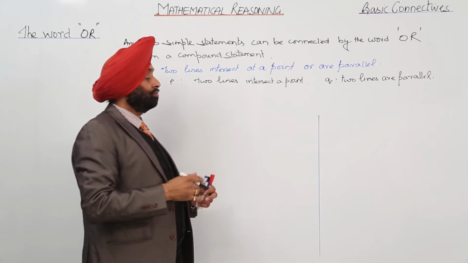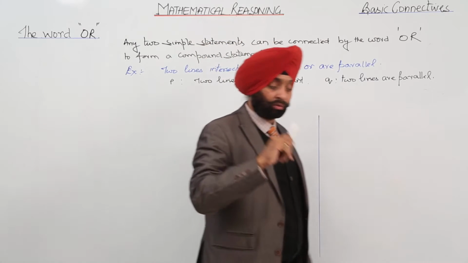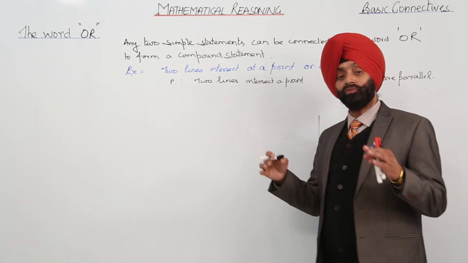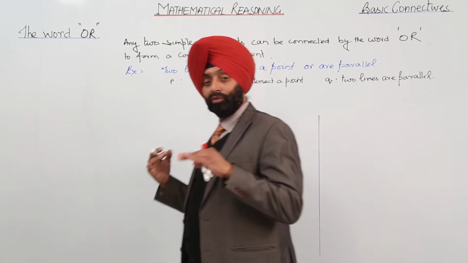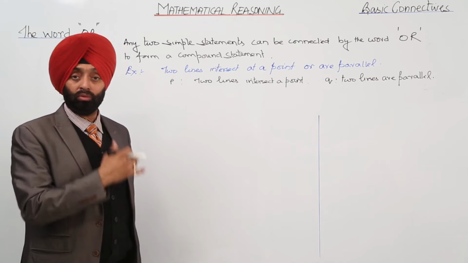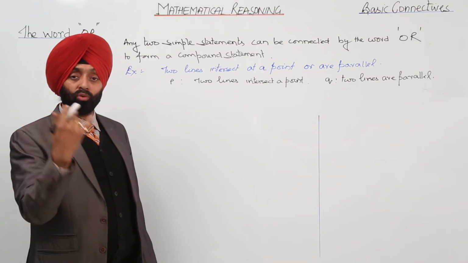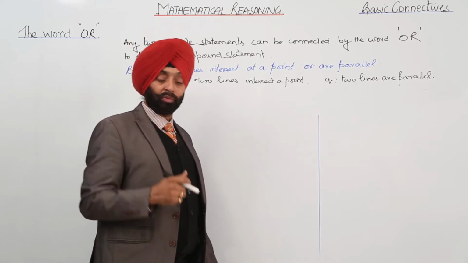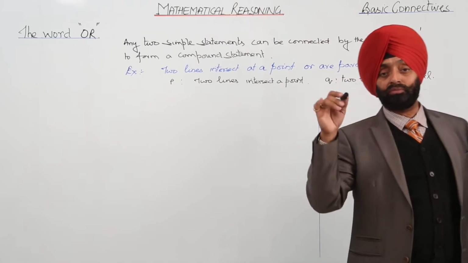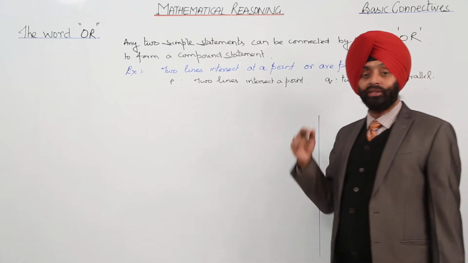Now the thing is, as we have discussed in the and part, is or also having the same sense as a connective everywhere in daily life? No, sometimes it sounds different, okay. For example, 5 or 6 bottles of Coca-Cola are lying there.